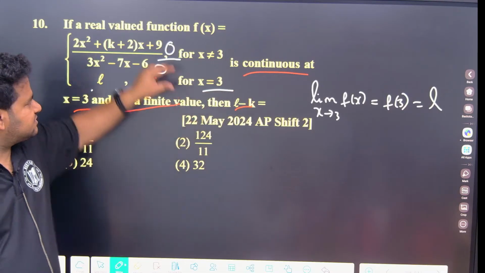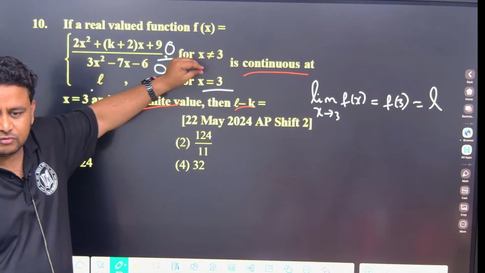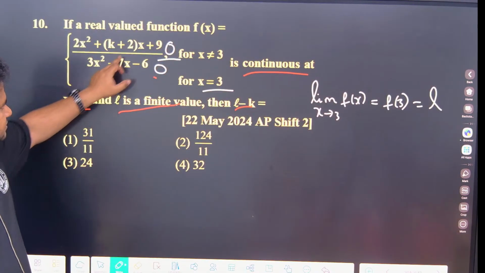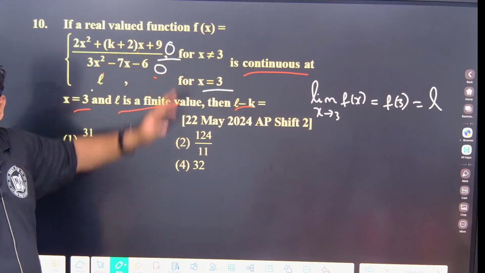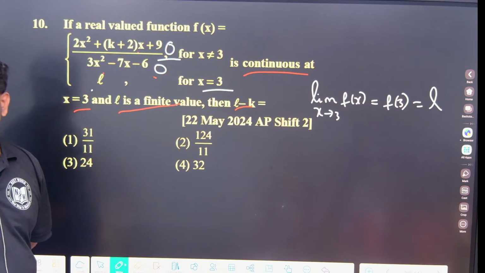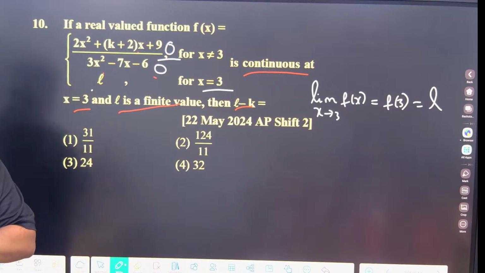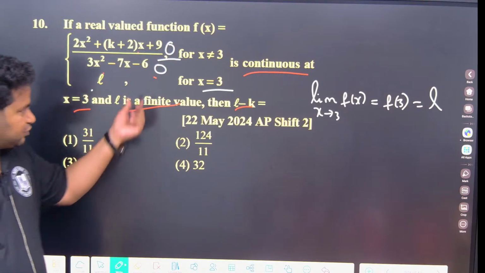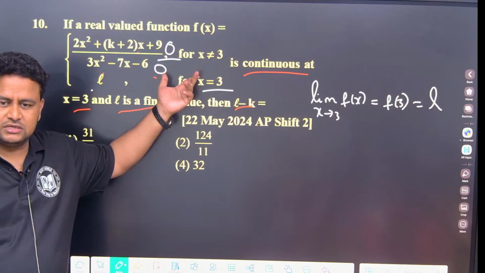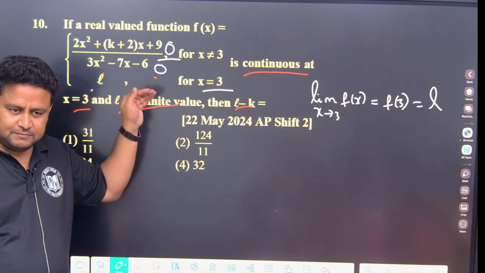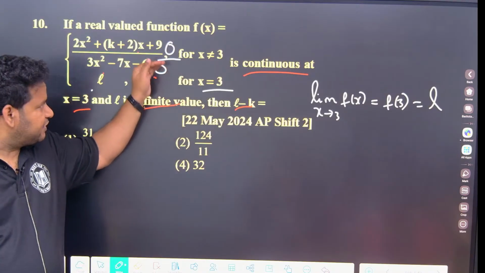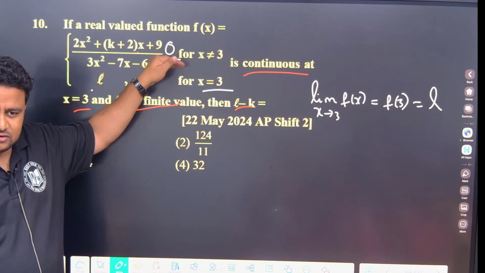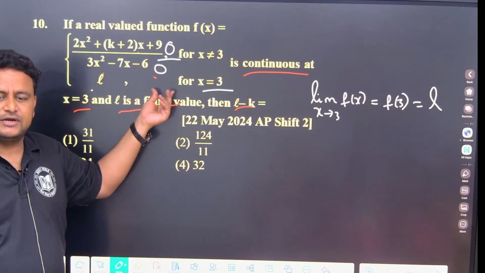To make the limit exist, we should make this equal to 0. Denominator is coming equal to 0 means this numerator should also come as equal to 0. Then only you apply the LH rule and you will get the limit existing, then you will go for continuity. But they only told it is continuous. So for such type of question, if the denominator is 0, take the numerator also equal to 0. If you got the numerator 0, then you take the denominator also 0.